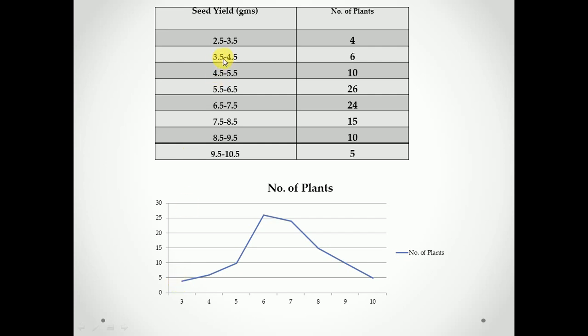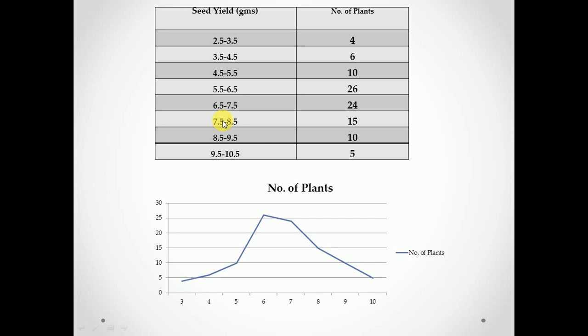Similarly, for 3.5 to 4.5, the midpoint is 4, and for that class the frequency is 6. So we will plot 6 on the y-axis. This is the second point. Similarly, for 4.5 to 5.5, the midpoint is 5 and the frequency is 10. So you have to plot the frequencies against the midpoints of the classes.